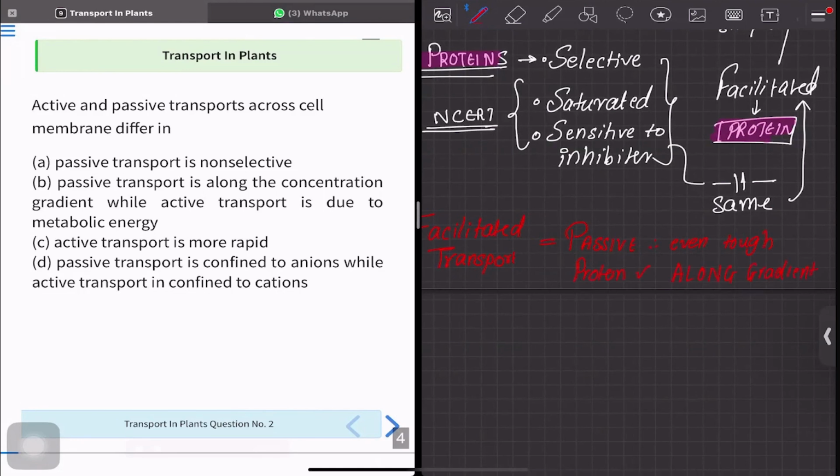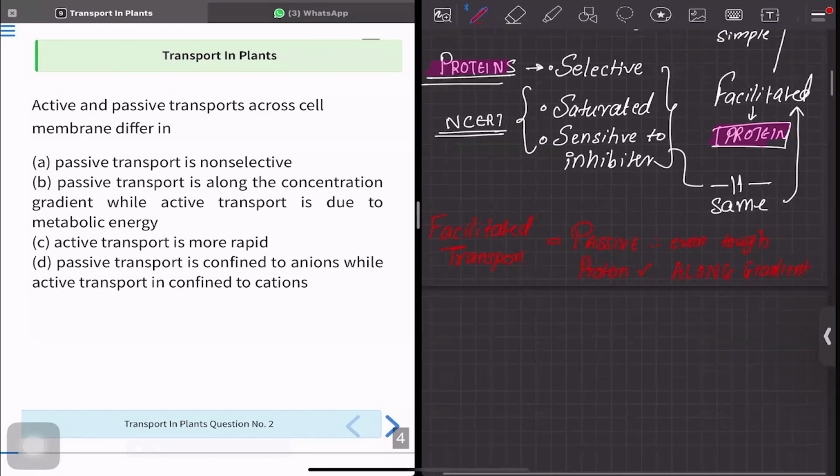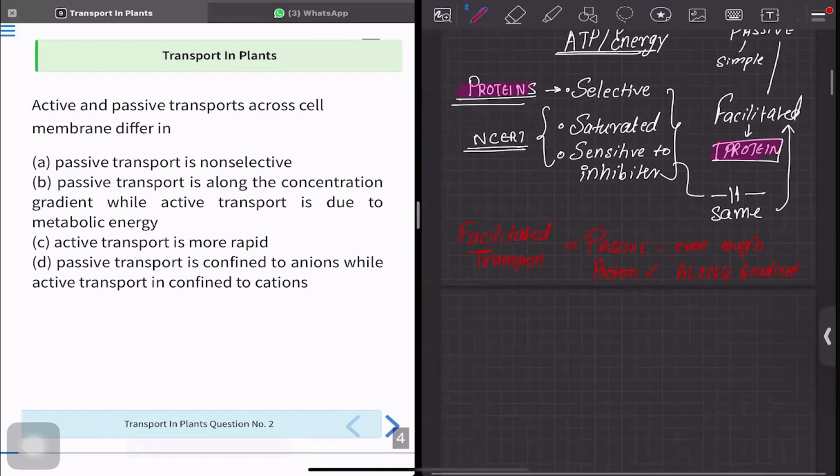All right, that's it. So option A says passive transport is non-selective. No, this is wrong, because in passive transport we have facilitated transport, which also utilizes proteins. So hence it will also be selective. It will also get saturated, and will also be sensitive to inhibitors. So the first option can't be the answer.